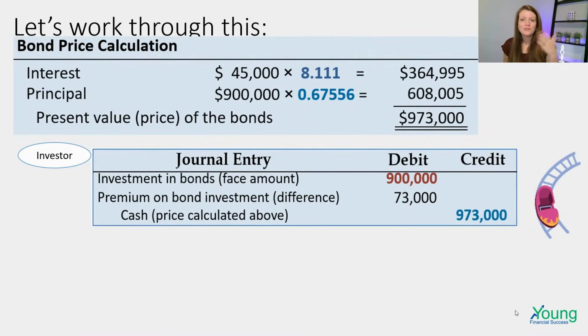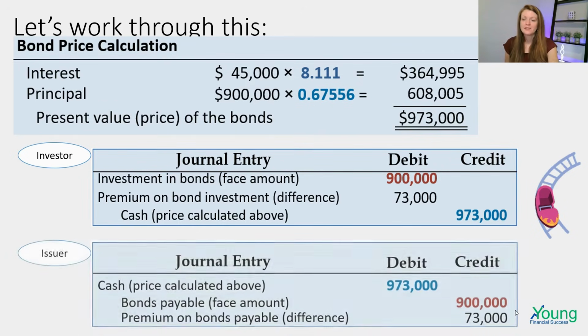For the investor, for Fun Time, they are going to show the investment in bonds at the face amount of $900,000. And they're having to pay out cash of $973,000, as we just calculated, and you see right above. So the difference is the premium on bond investments. So that extra $73,000 is the premium they had to pay. So that is going to be an adjunct asset that we're going to amortize over time. We'll look at that next.